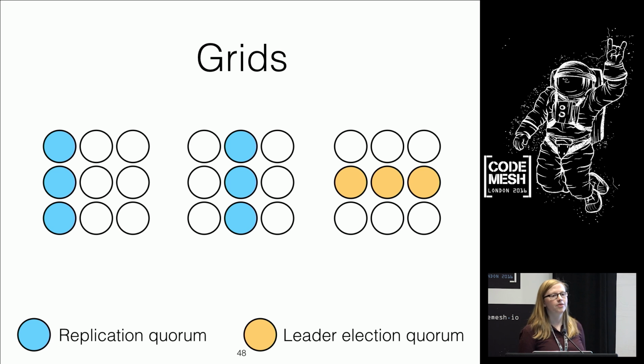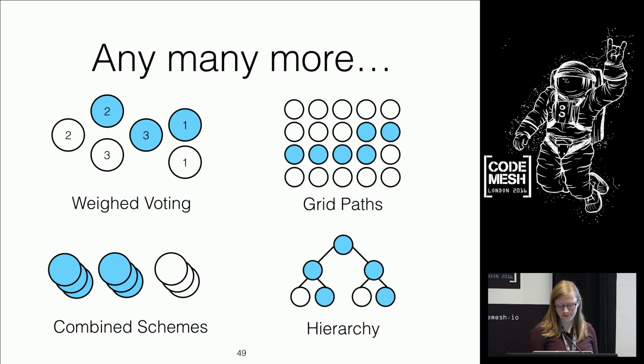But this is quite a fun little system because we never accidentally overlap, in the sense that 2 replication quorums will definitely not intersect. And nor will 2 leadership election quorums. So when, for this paper, we were doing model checking, this was the scheme that we predominantly used.